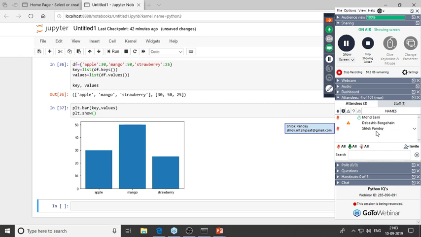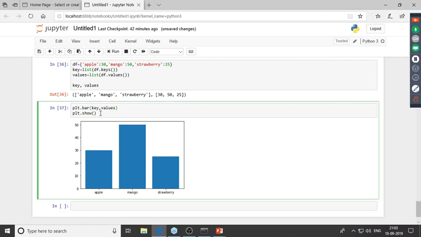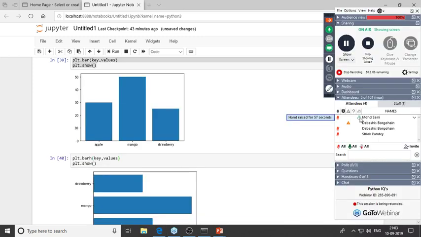Okay. So it's actually very easy, Sami. All you have to do is change this method to barh. That's pretty much it, right? So if you just have plt.bar, then you have these bars stacked vertically. Now instead of this, if you put in barh instead of bar, you'll get all of these bars stacked horizontally, right? So this is how you'll do it.